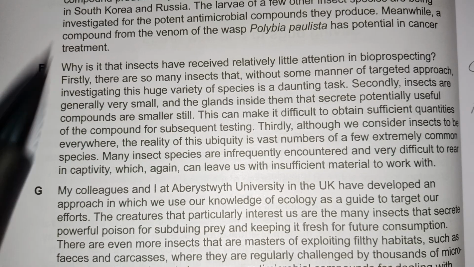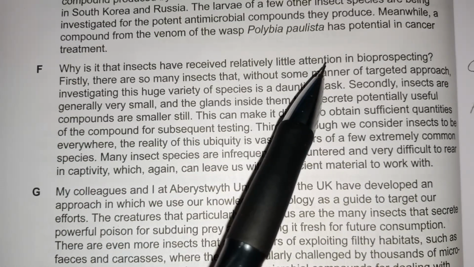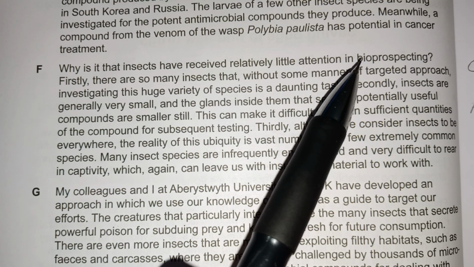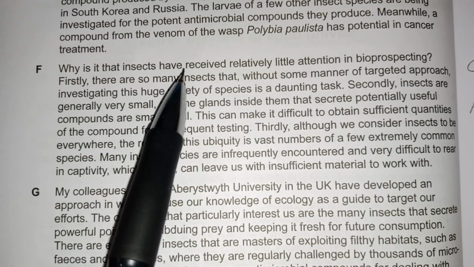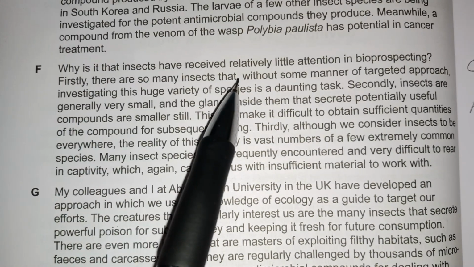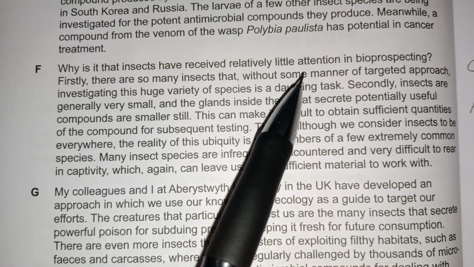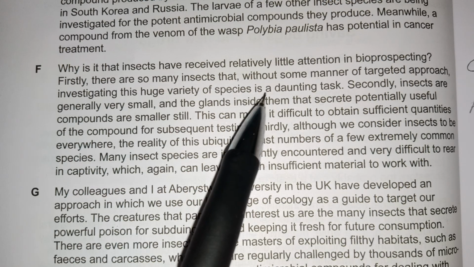The next is, why is it that insects have received relatively little attention in bioprospecting? So why didn't insects get much attention from scientists? Firstly, there are so many insects that without some manner of targeted approach, investigating this huge variety of species is a daunting task.